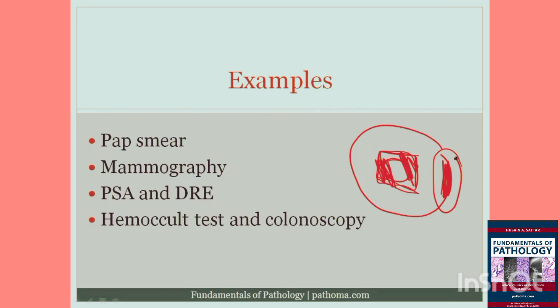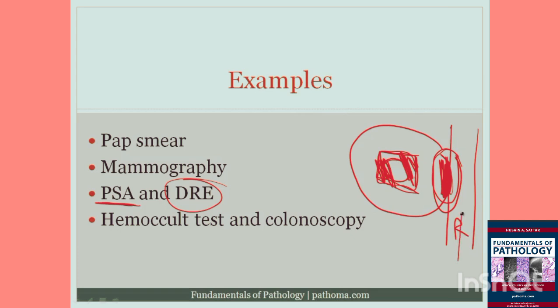And so what we'd like to do is pick up these prostate cancers when they're small and when they have yet to spread throughout most of the prostate or outside of the prostate, and the way by which we can detect them is an increase in PSA or a digital rectal exam. Now, how does the digital rectal exam pick up prostate cancer? Well, recall that prostate cancer occurs in the posterior periphery of the prostate, and running right along the posterior periphery of the prostate is the rectum.